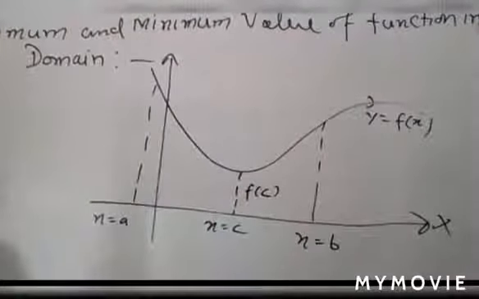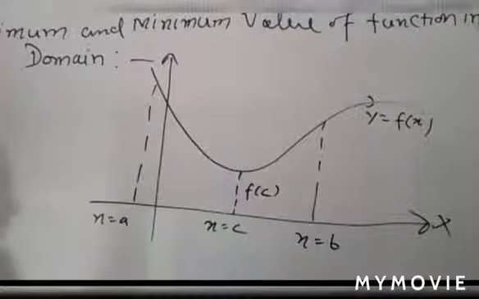At what condition can you say that this f(c) is the minimum value or absolute minimum value?